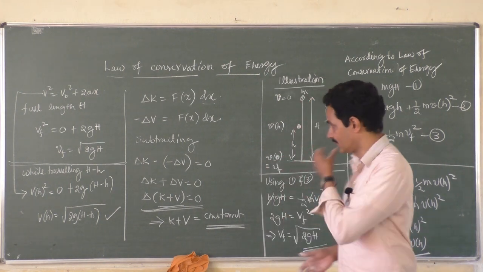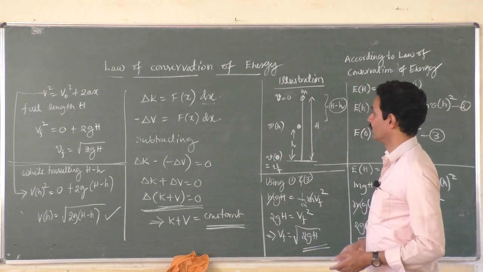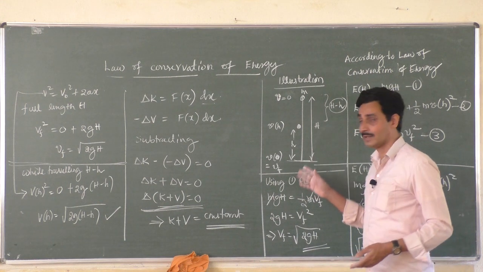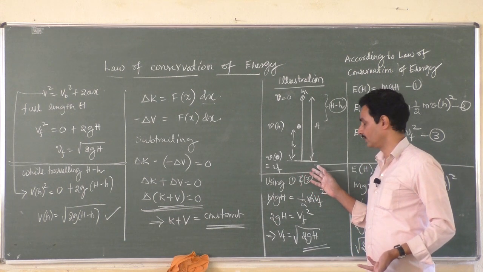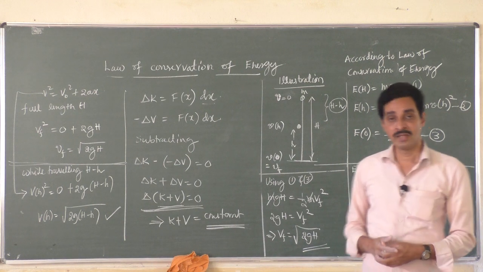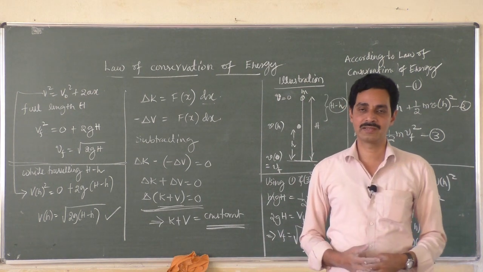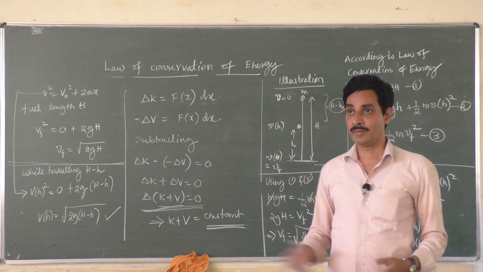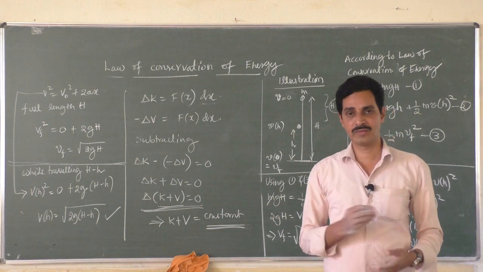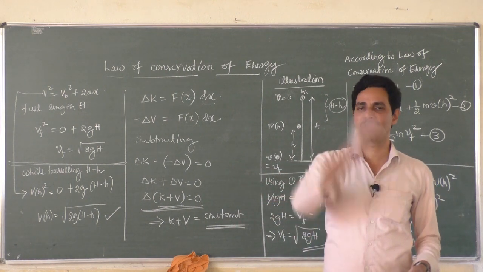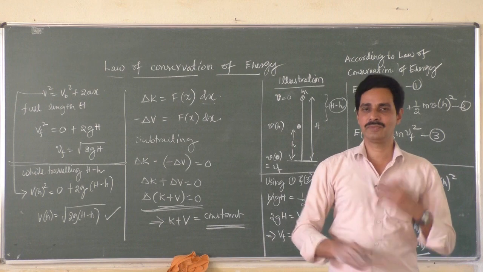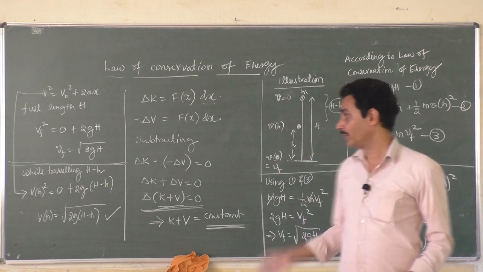So this may be a question: give an illustration for the law of conservation of energy, and the illustration may be the freely falling body on the surface of the earth. You will have one more illustration, using which, by applying the law of conservation of energy, we can find out the velocity of a particle moving in a circular path in a vertical circle. That we will do in the next class, and I hope you have understood this one.